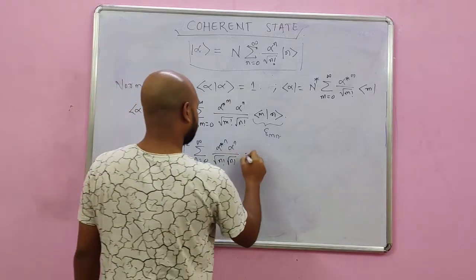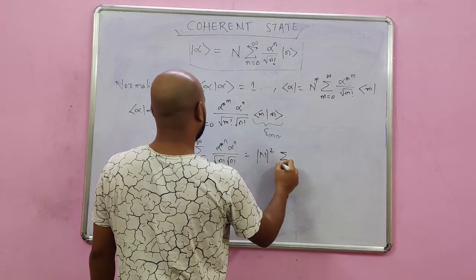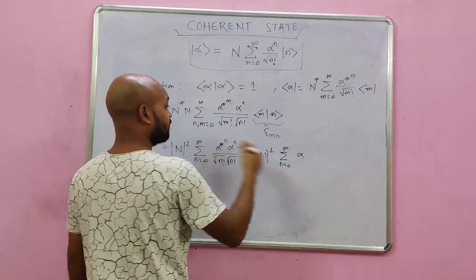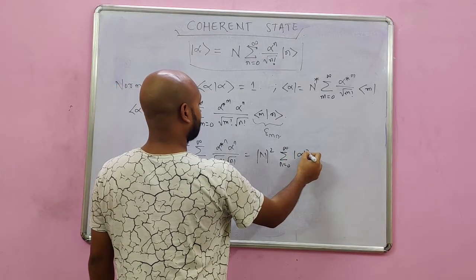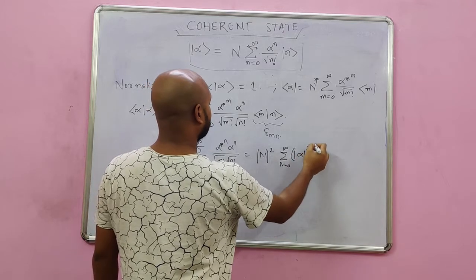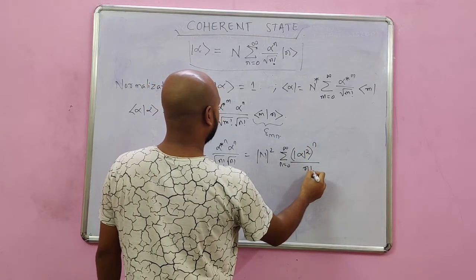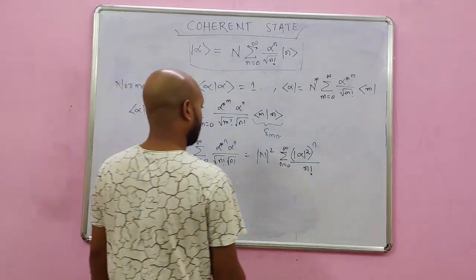Okay, this is then N mod square, summation over n equals 0 to infinity. This thing alpha star alpha becomes alpha mod square to the power n divided by n factorial.